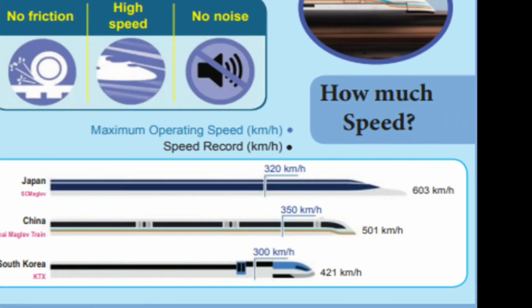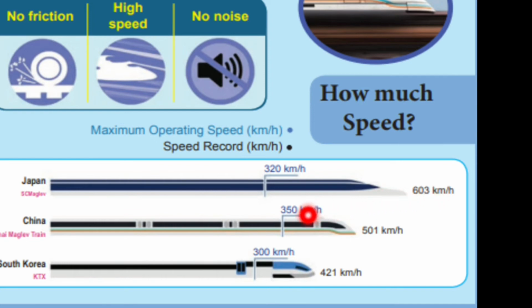What about the speed? How much speed? The maximum operating speed is given here in the corner, and the speed record has been given here in the black letters. You can see here in Japan, the maximum operating speed is 320 km per hour. The speed record is 603 km per hour.